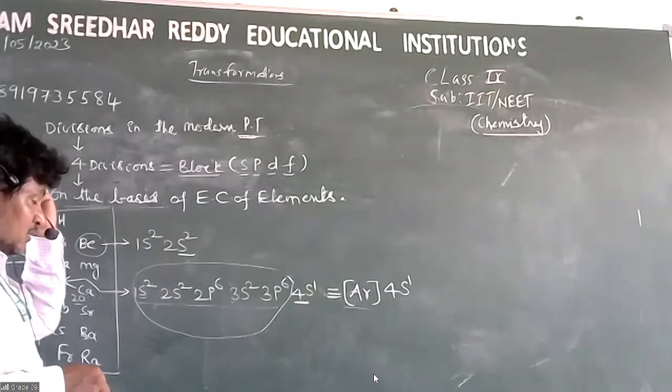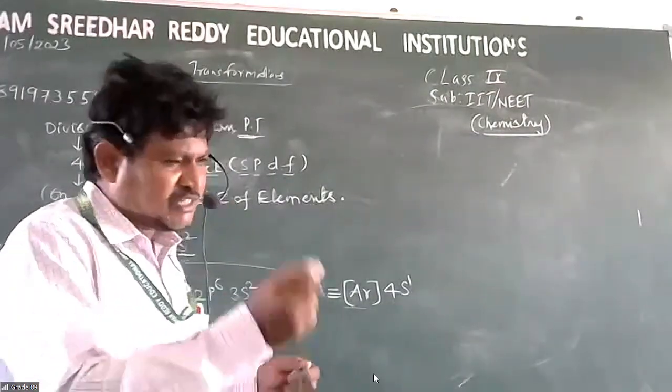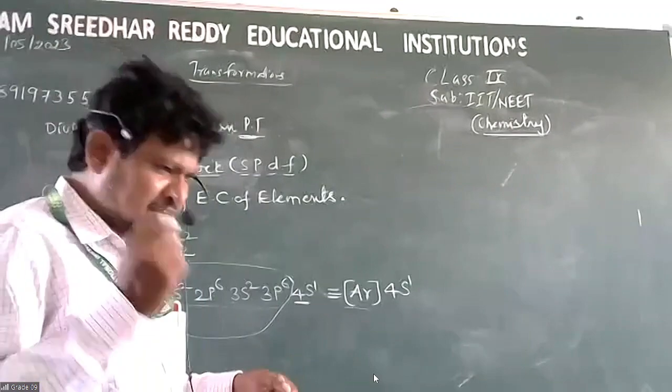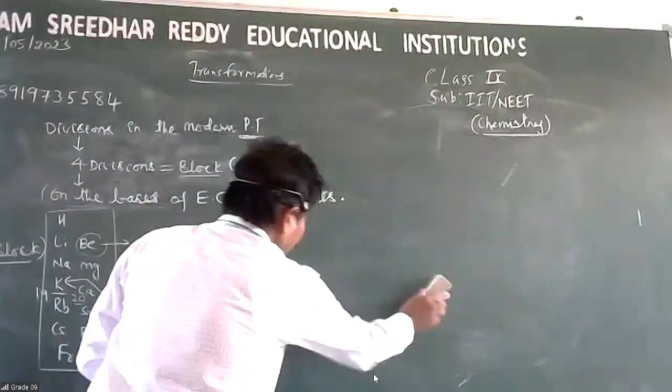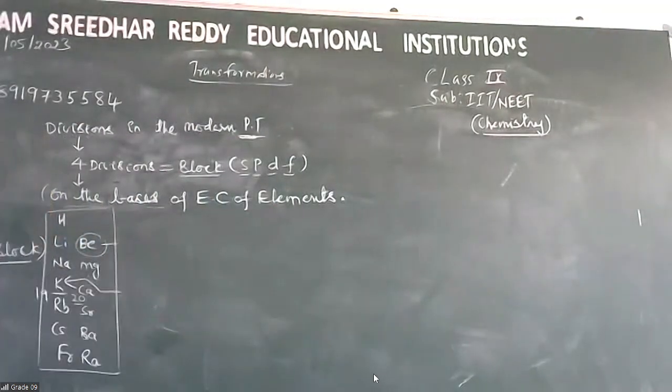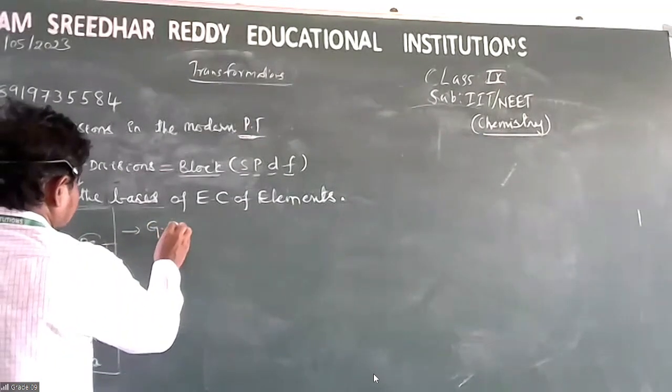See, what is the basis to divide the elements into blocks? The differentiating electron. On the basis of the differentiating electron, the last electron, elements are classified into 4 blocks, so that we can write the general electronic configuration.